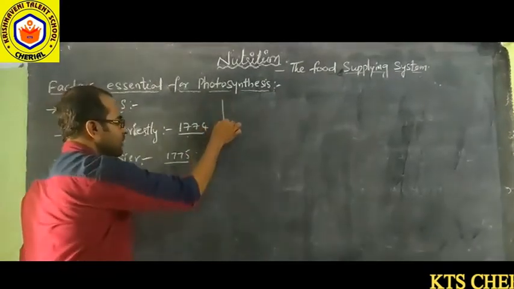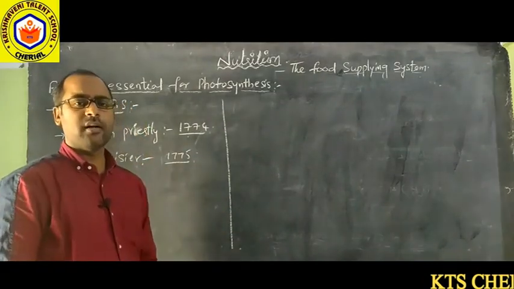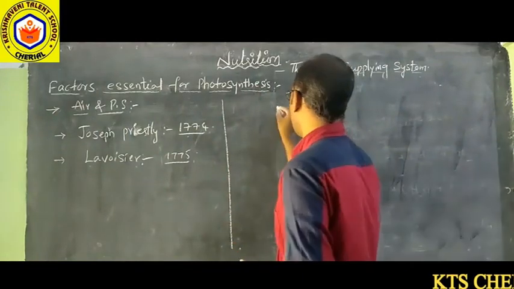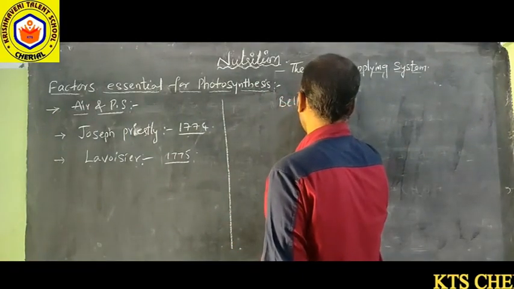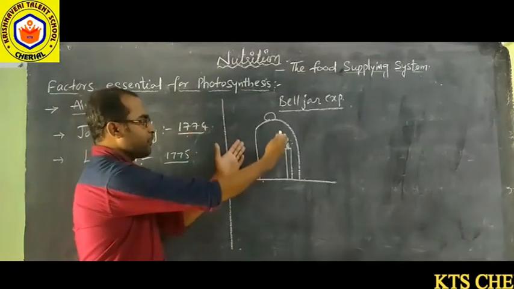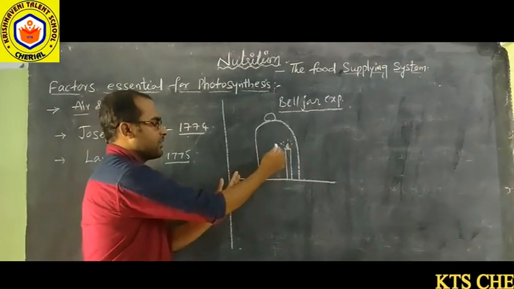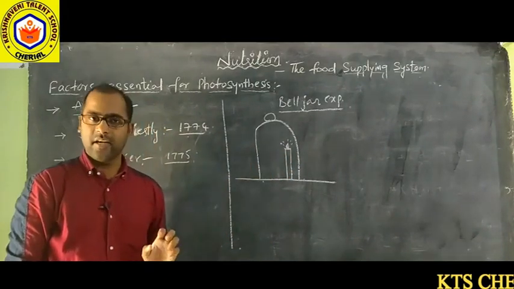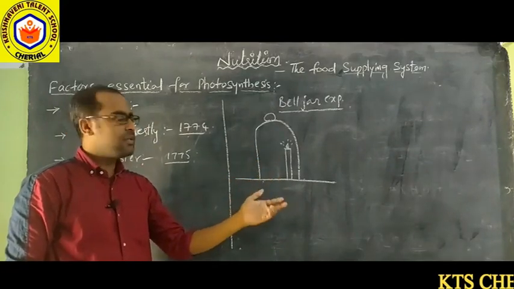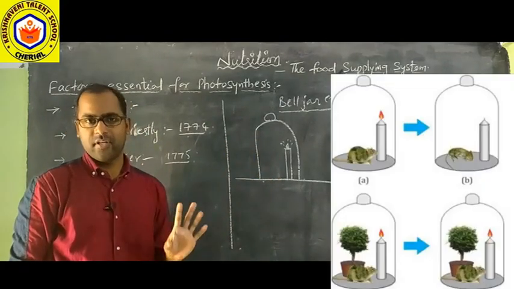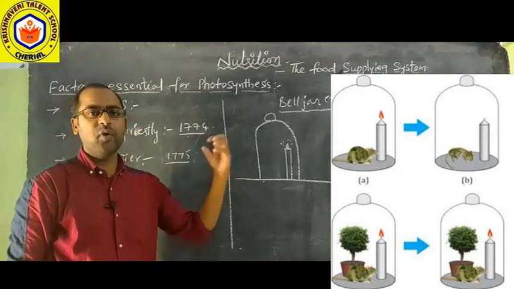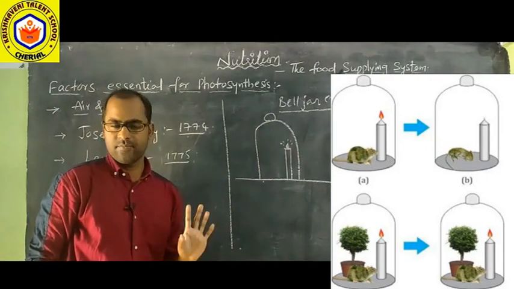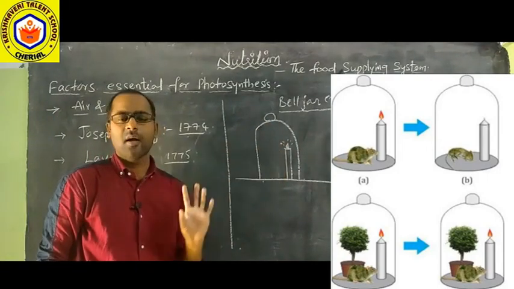Okay, then let us discuss the experiment done by Priestley. It is called the bell jar experiment. First he took a transparent bell jar and inserted a lighted candle inside it. After some time, what will happen? The candle will be extinguished. The candle flame goes off. As we know, the air required for burning has been used up.